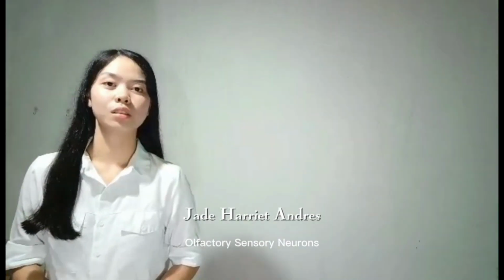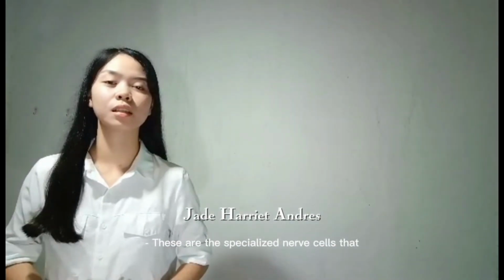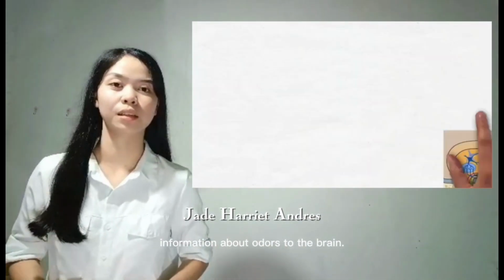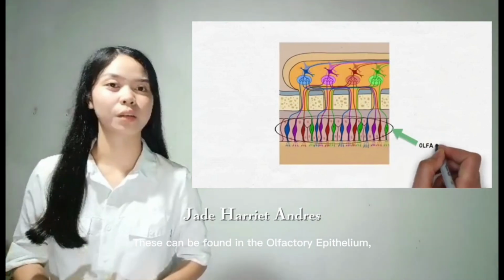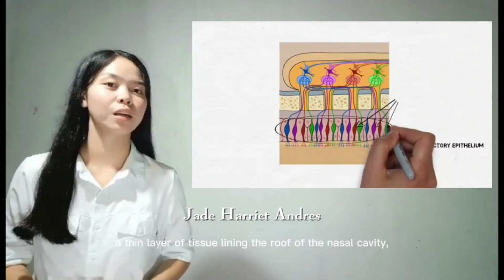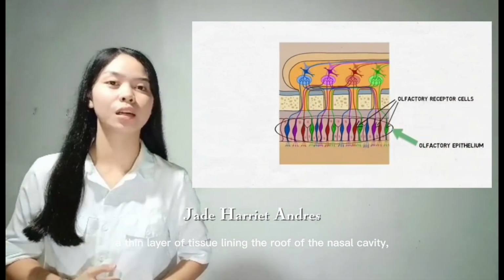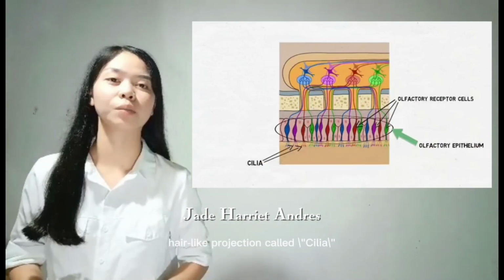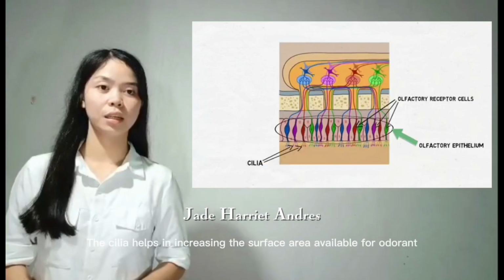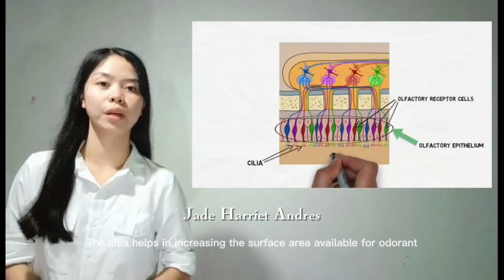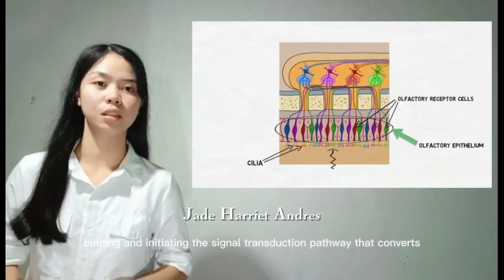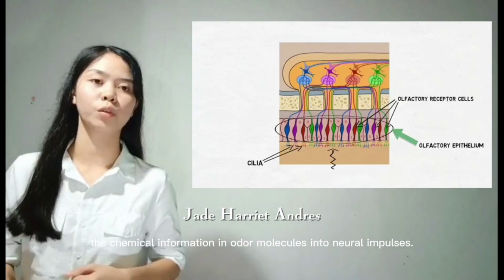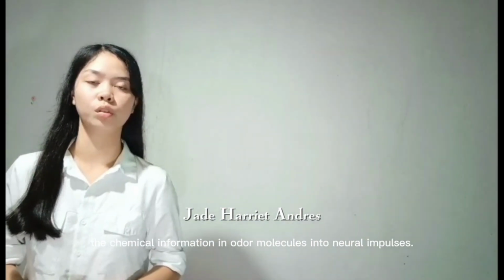Olfactory sensory neurons are the specialized nerves responsible for detecting and transmitting information about odors to the brain. They are found in the olfactory epithelium, a thin layer of tissue lining the roof of the nasal cavity, which contains the receptors of smell. These neurons contain hair-like projections called cilia. The cilia help increase the surface area available for odorant binding and initiate the signal transduction pathway that converts the chemical information in odor molecules into neural impulses.